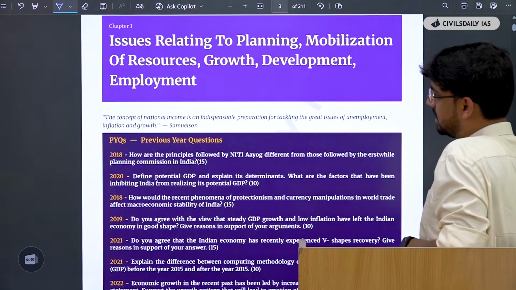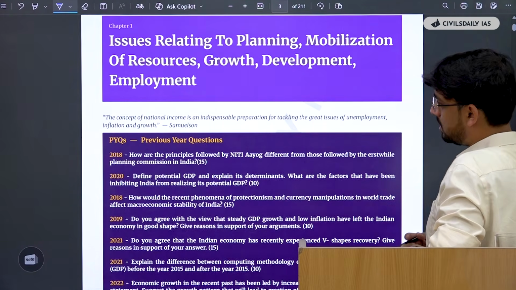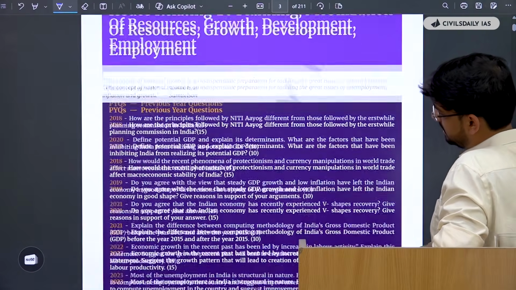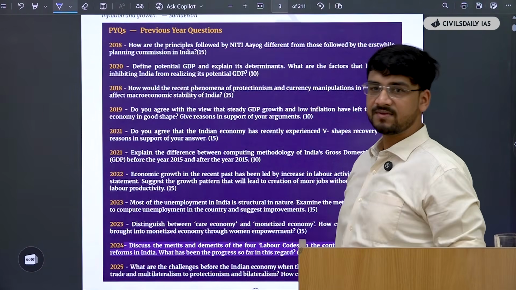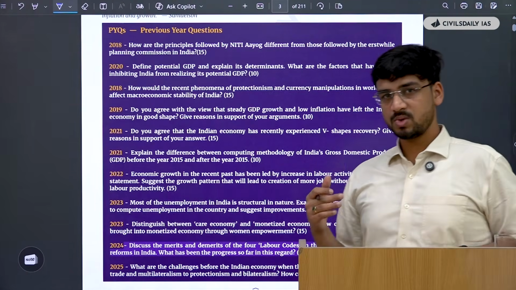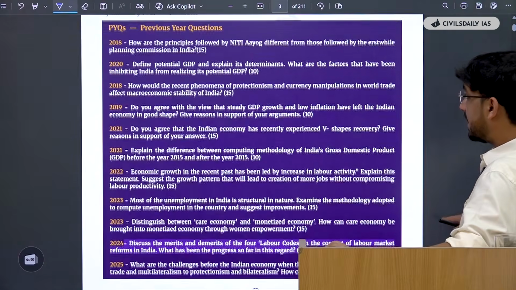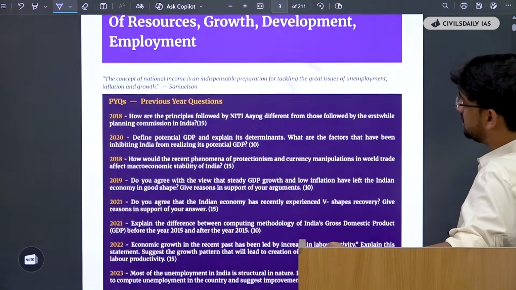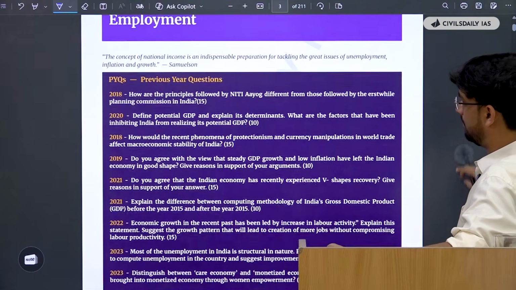What these notes are doing, for issues relating to planning, mobilization of resources, growth, development and employment, is giving a lot of PYQs in the beginning itself. This gives you a broader understanding of how PYQs can help in predicting and understanding what the UPSC question actually demands. You can see these are the major topics of planning, mobilization of resources, growth, development and employment.